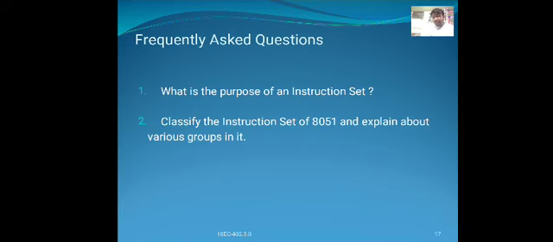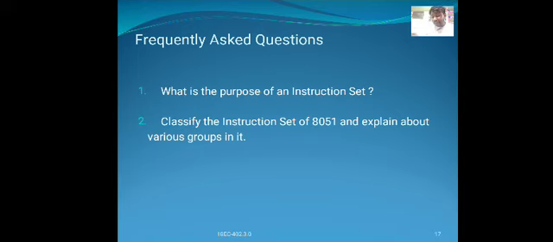After that, the branch control group of instructions. These instructions are used to change the normal sequence of the program either unconditionally or under certain test conditions. These instructions sometimes make use of flags to change the sequence of the program.